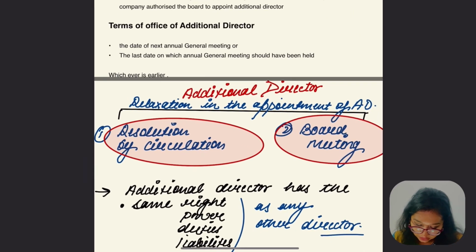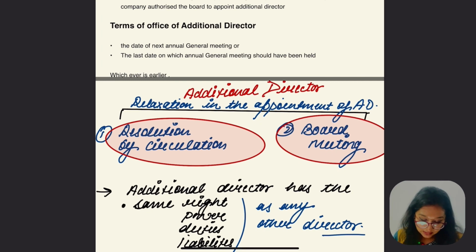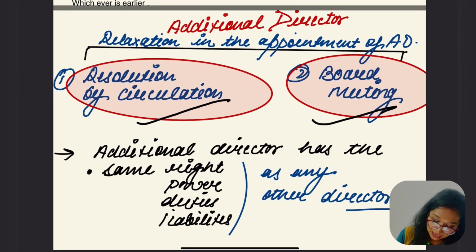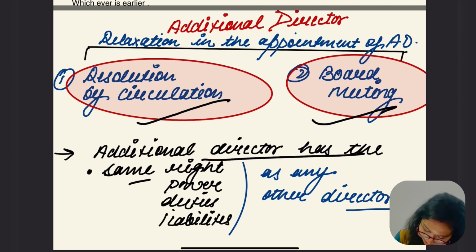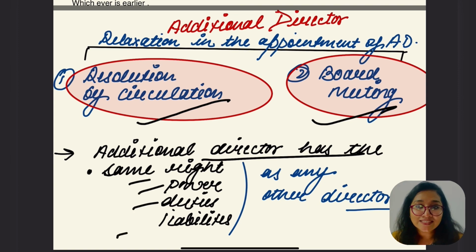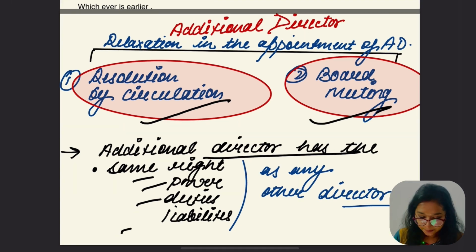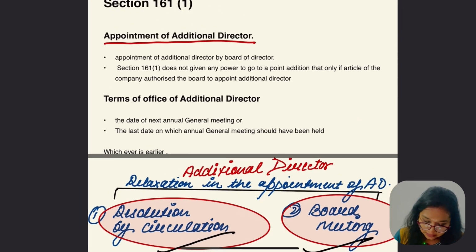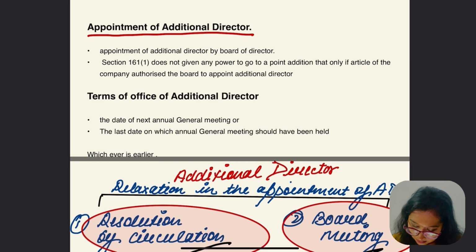Relaxation in appointment of additional director is done by either resolution by circulation or board meeting. The additional director has the same rights, powers, duties and liability as any other directors. So let's read the conditions and what law says about additional director.